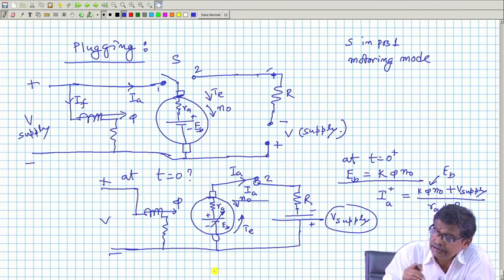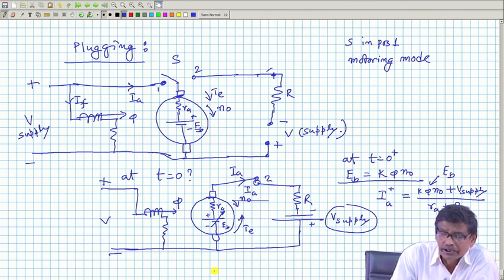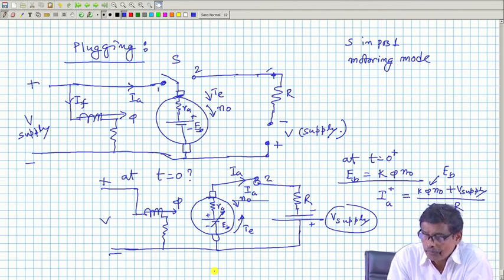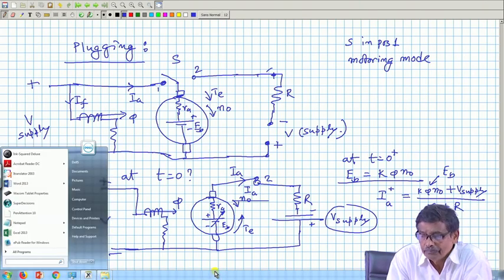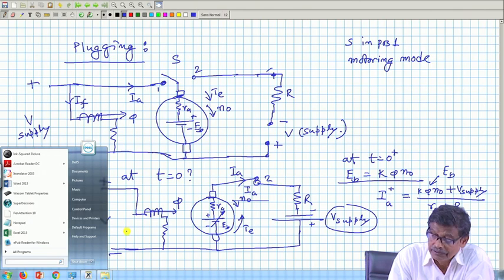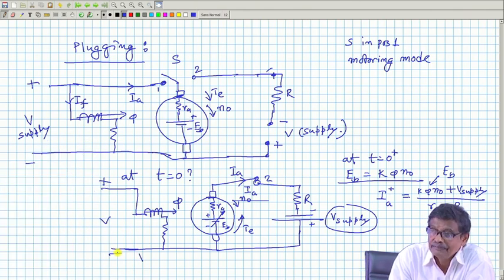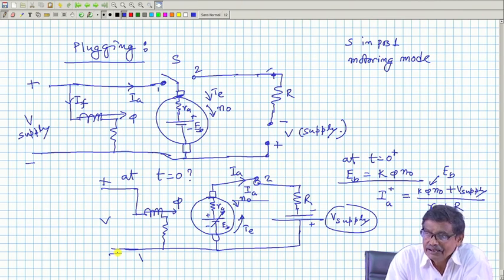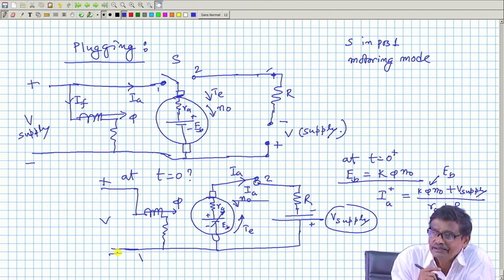But the only thing is you should be careful that when it comes to a stop, a time will come eventually when the machine will come to a stop. But after that what will happen? If it stays connected like that, then the machine will start running in the opposite direction, because the field is energized, as in a separately excited DC motor.